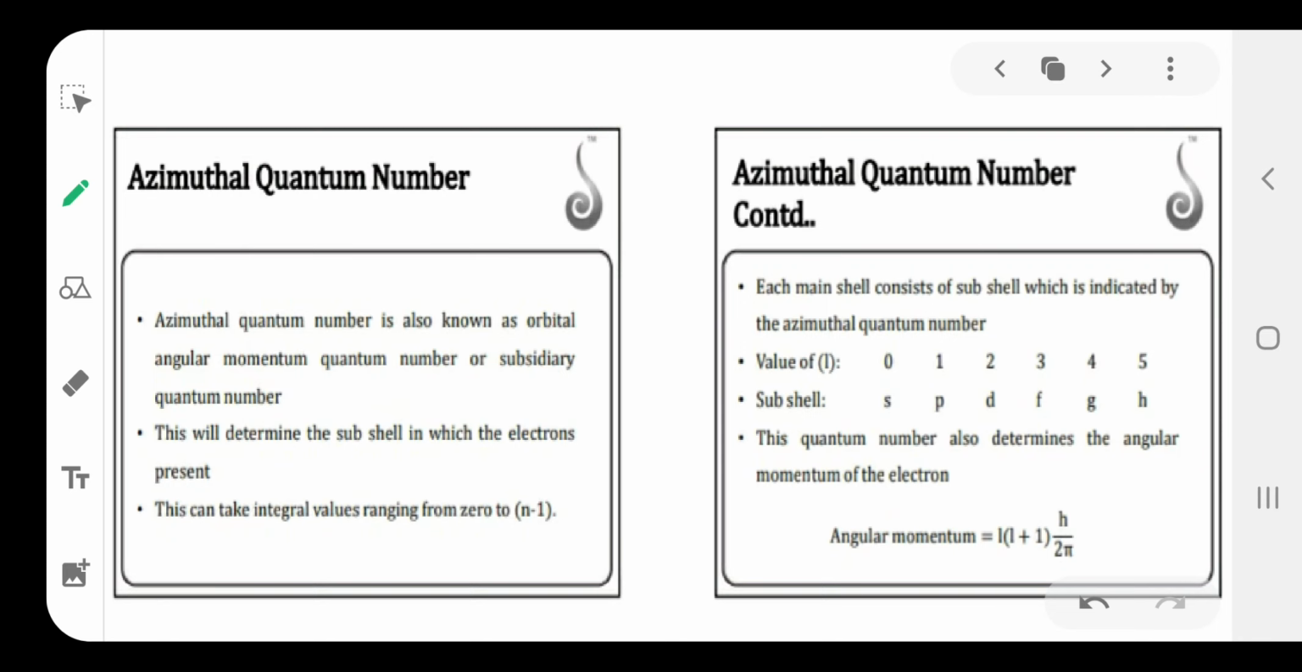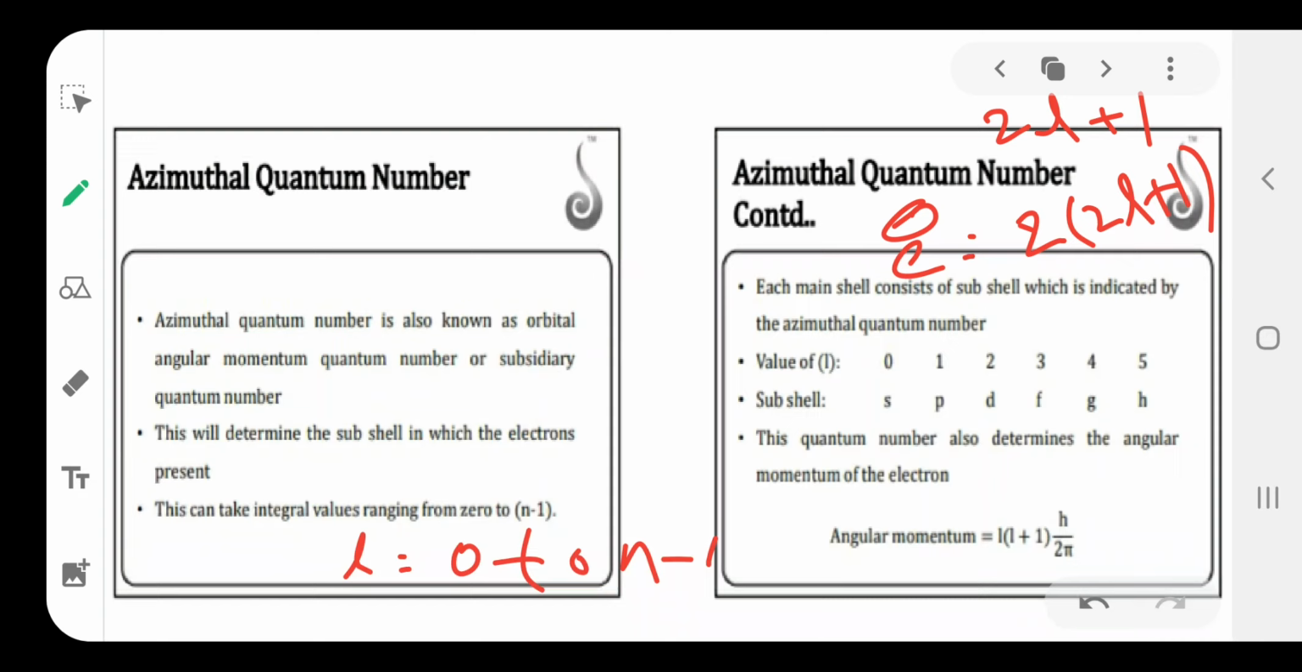The azimuthal quantum number is represented by l, with values 0 to n minus 1. The number of orbitals present in a subshell is 2l plus 1. The number of electrons present in each subshell is 2 into 2l plus 1. Angular momentum of the electron formula: h by 2 pi root of l into l plus 1. That is the angular momentum of the electron formula.